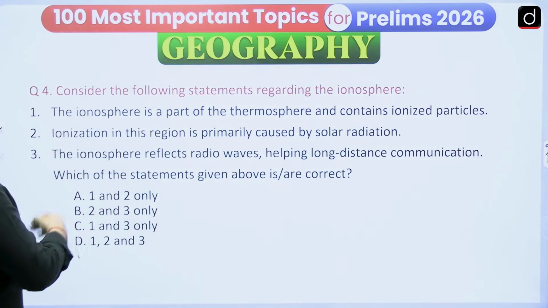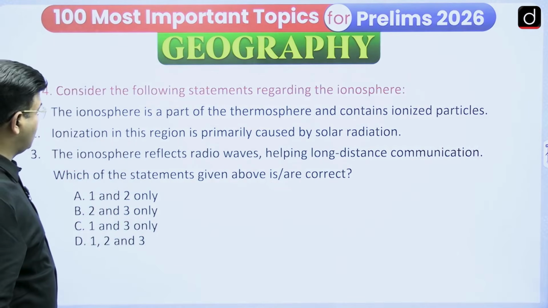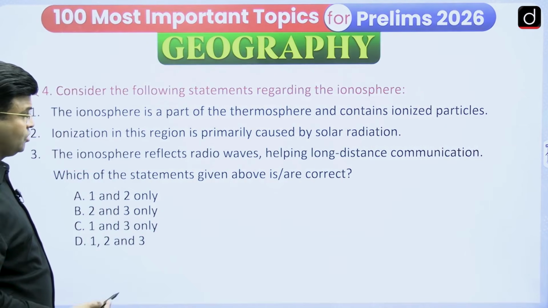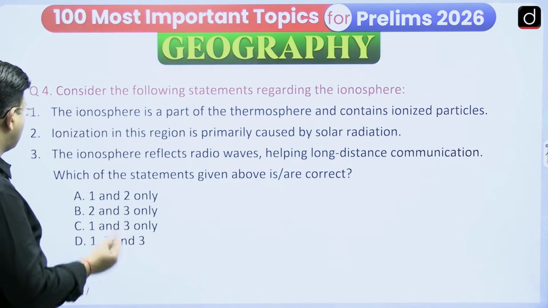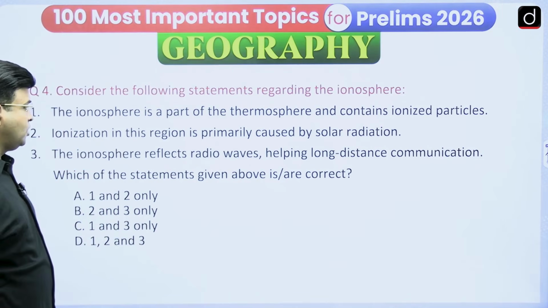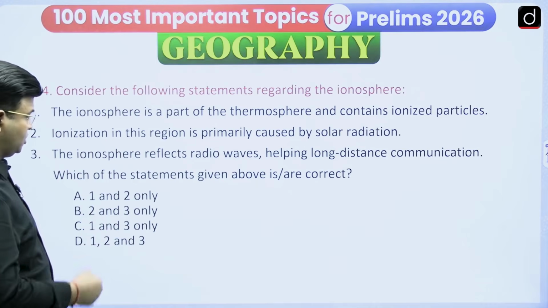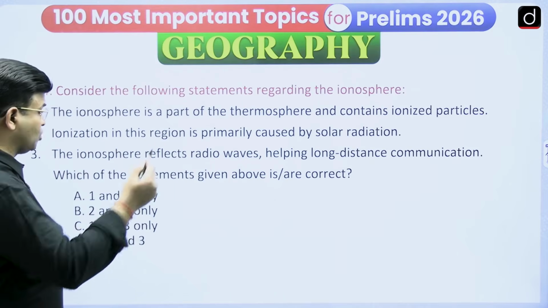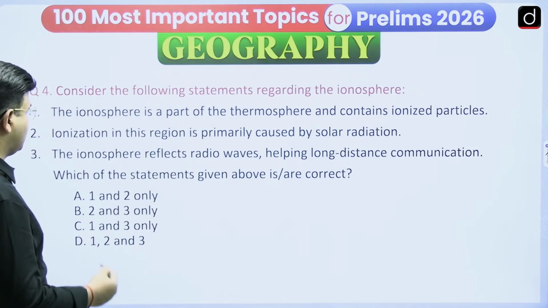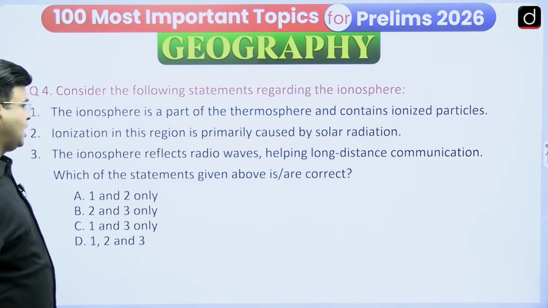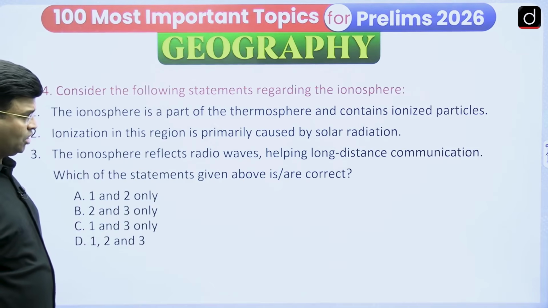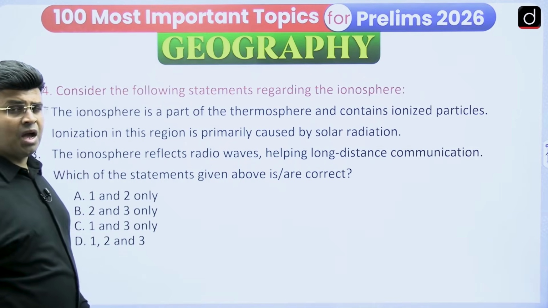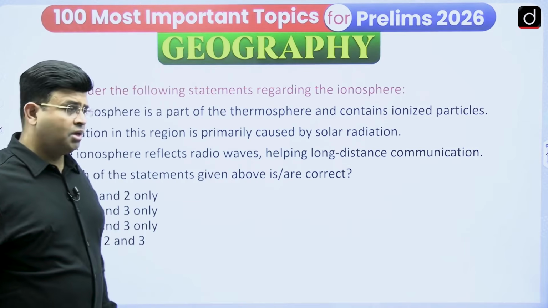Consider the following statements regarding the ionosphere. The ionosphere is a part of the thermosphere and contains ionized particles. You have to see whether it is right or wrong. Second statement: ionization in this region is primarily caused by solar radiation. Third: the ionosphere reflects radio waves, helping long distance communication. See which statements are right or wrong and answer in the comment box. I am waiting for your answer.